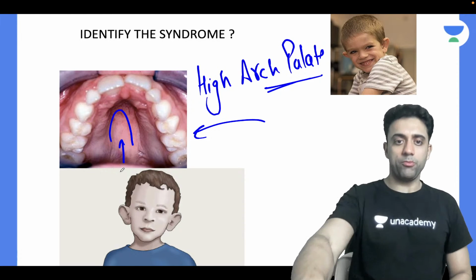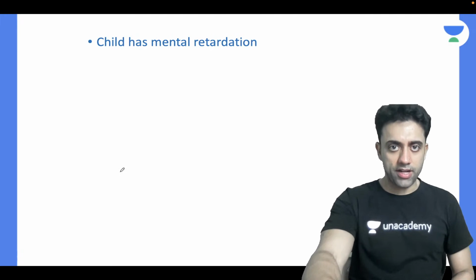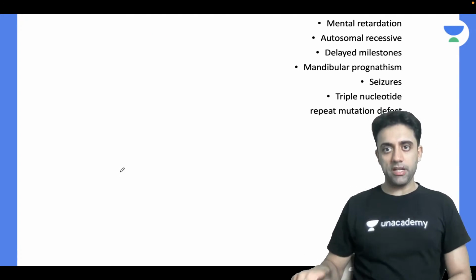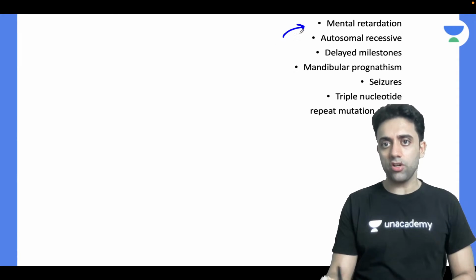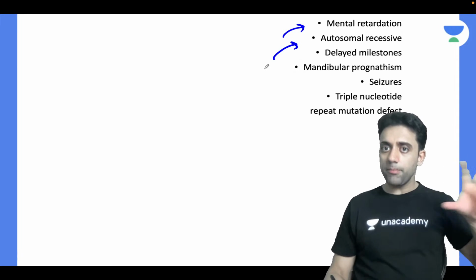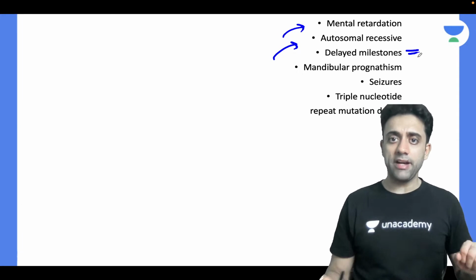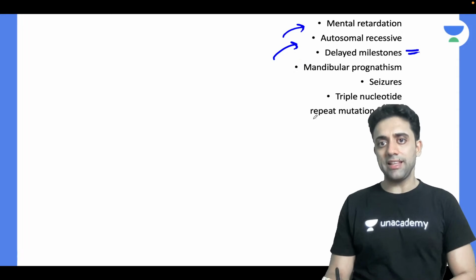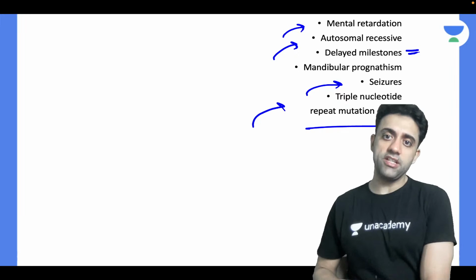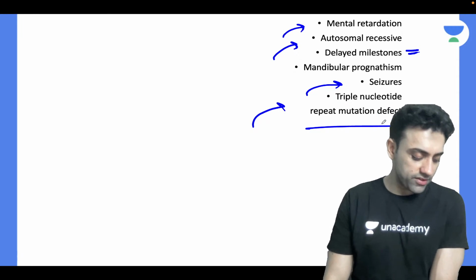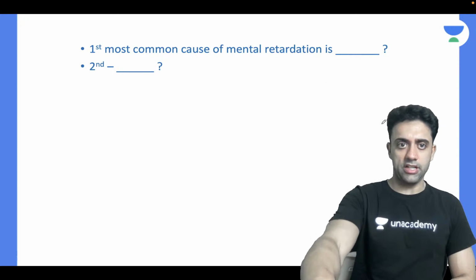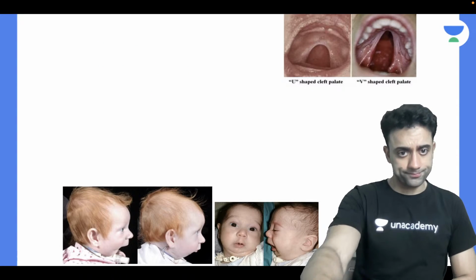High arch palate. Most importantly, the child has mental retardation. Is it a male child or a female child? Male child, male baby with developmental delay. Number one, mental retardation or developmental delay. It is an X-linked inheritance. Very important. This baby will have delayed milestones, undoubtedly, right? And the baby can have seizures. And most important also, there's a triple nucleotide repeat mutation defect. That already someone has told. This part is over.